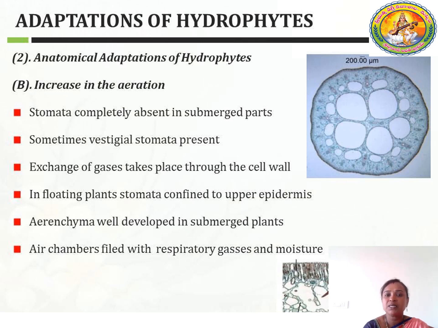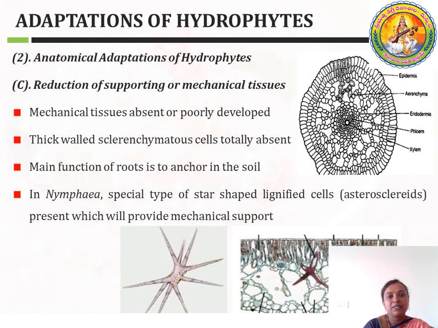Here in the plants you can see many air spaces. The cells are filled with air. So these leaves are helpful in the conduction of water from the outside to the inner parts of the plant.